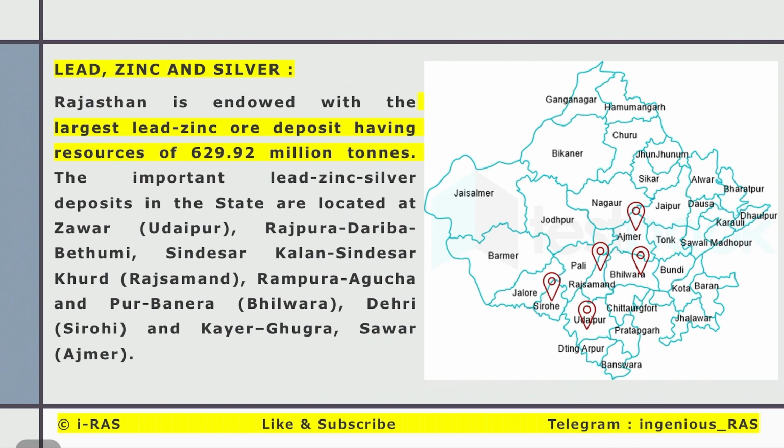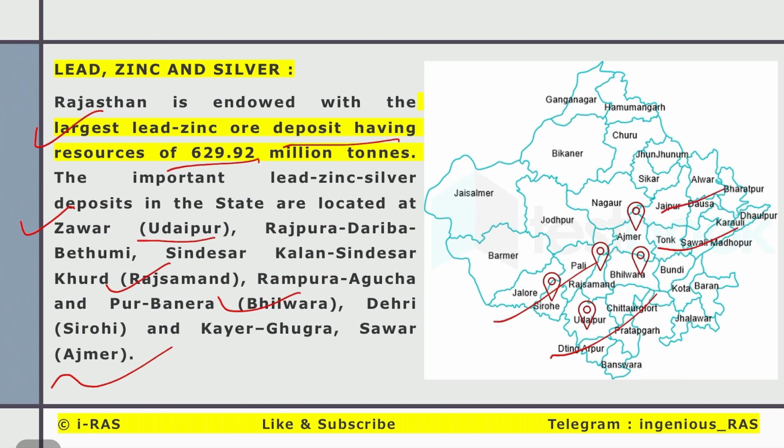Rajasthan is the sole producer of zinc and silver. We have a kind of monopoly in this. It has the largest lead zinc ore deposit, having resources of 630 million tons. The important areas are Jhalawar, mines in Udaipur, Rajpura, Dariba, Bethumi, Sindesar Kalan, Sindesar Khurd, Samband, Bhilwara, Sirohi, Ajmer.